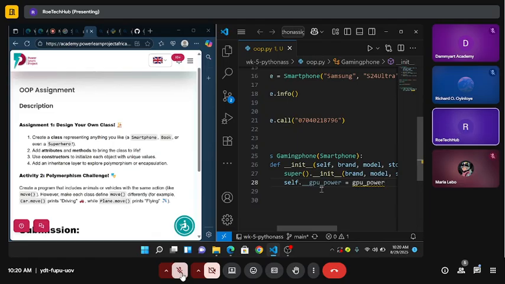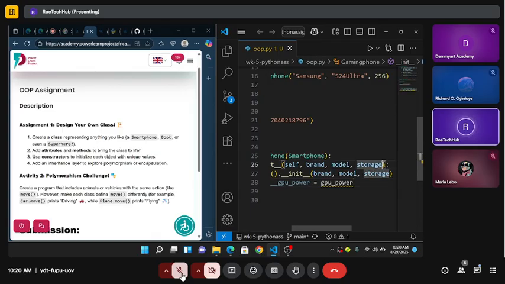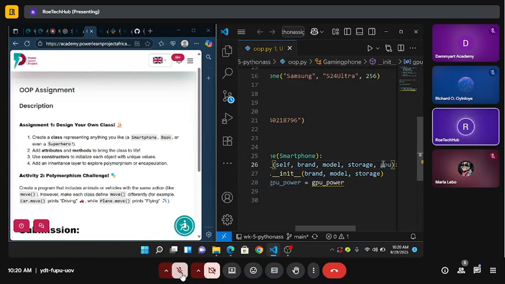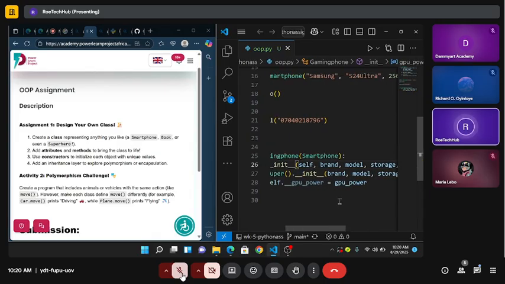Now if you look at it, there is an error here. That's because I haven't added this in our attributes. So I'm going to newly add gpu_power as a parameter, and everything is okay again.